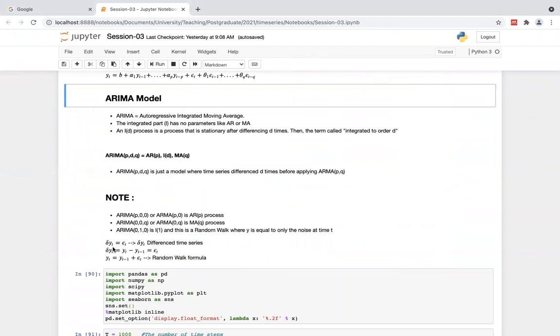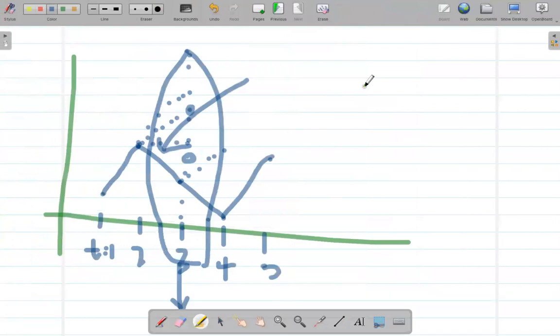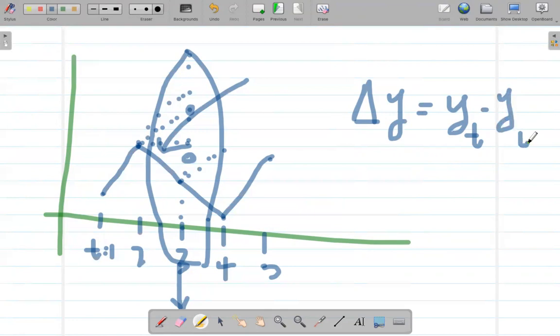Then what is this delta yt? It is yt minus yt minus 1. That is delta t, right? You know what delta t is, right? Sorry, delta y equals y sub t minus y sub t minus 1.